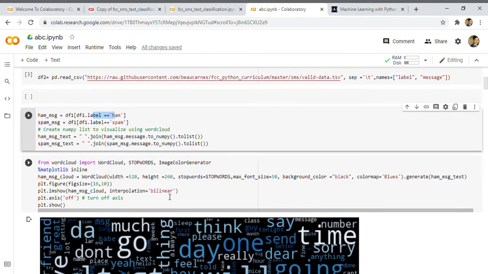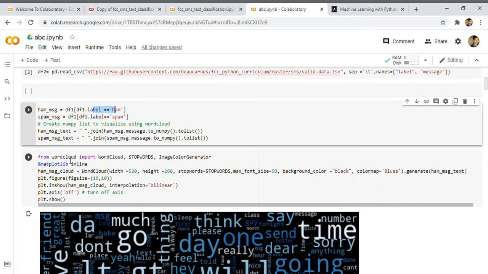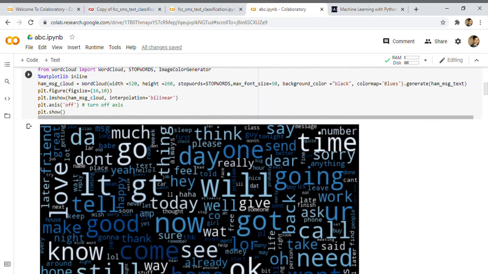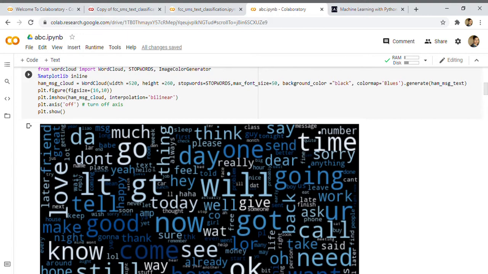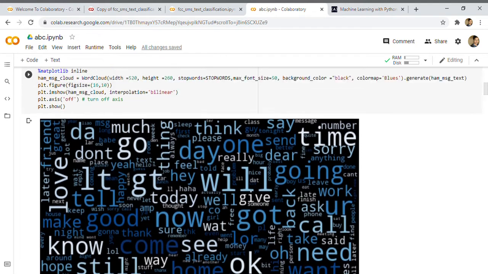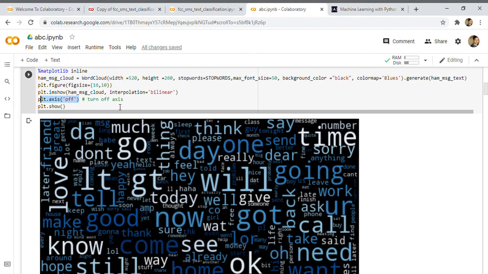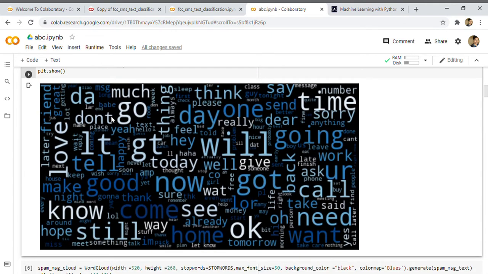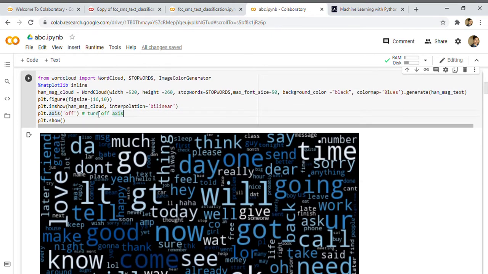After that I have used a word cloud. The word cloud is used to show which words are the most used. If you don't use this, you will still pass the challenge, but it's better to see what your data looks like. We don't need the axis, so I have turned the axis off. These are the most used words in the ham messages.